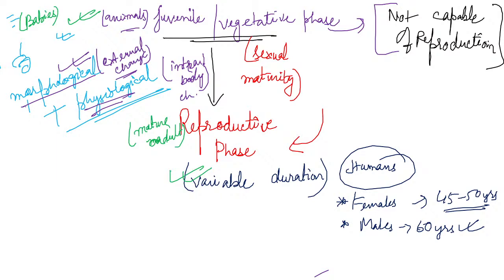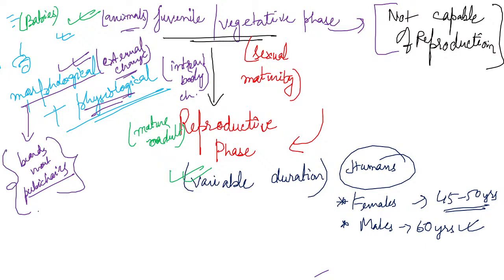In appearance, we say that the males get beards, right? They get mustaches, and they get pubic hair. In the males and the females, both get pubic hair. So yes, these types of changes are the morphological changes which we can actually see in appearance.